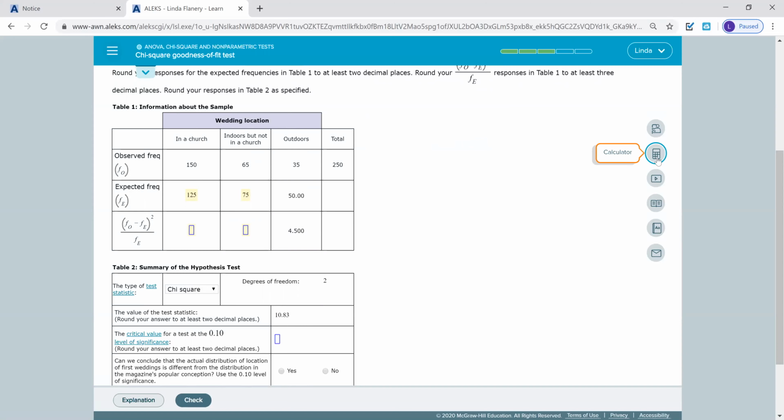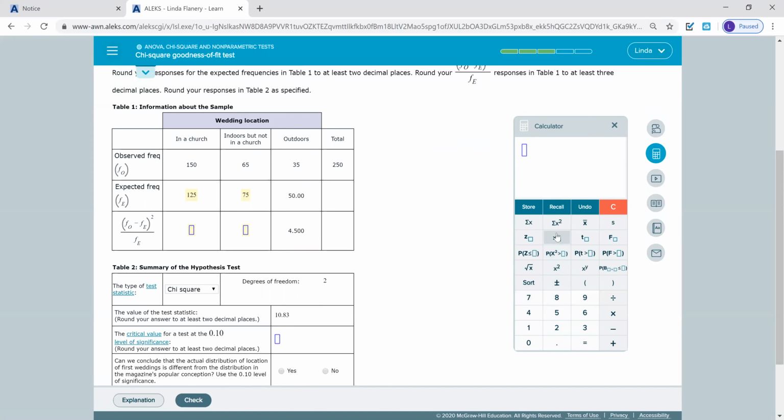So I'm going to go to my graphing calculator. I'm going to do the chi-squared, alpha value of 0.10. My degree of freedom is 2, and I'm going to enter. So my critical value is 4.61 if I go to 2 decimal places. So if I'm looking at my test statistic, this time my test statistic is greater than my critical value.